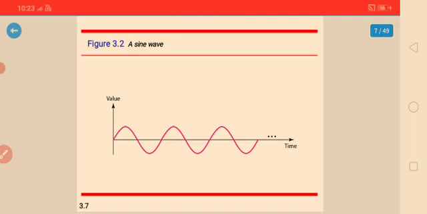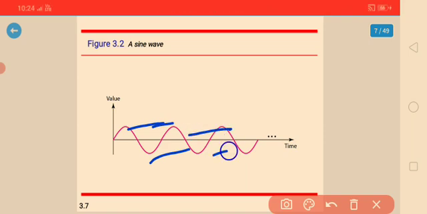The change over the course of the cycle is smooth and consistent, maintaining the same period of time and the same range, smoothly and consistently continuous. This diagram is for sine waves.